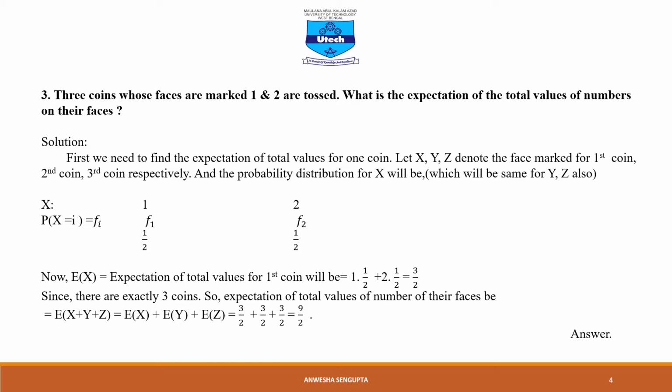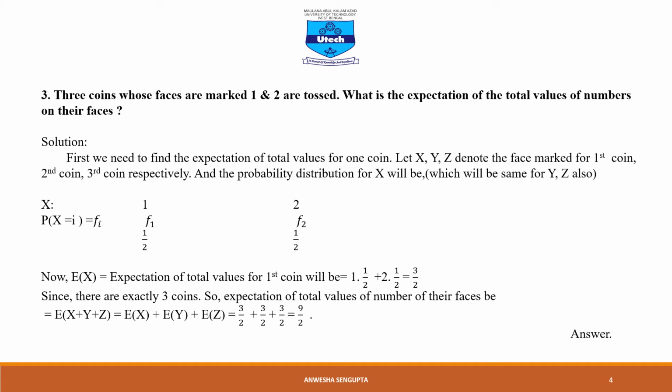Next, another important problem. 3 coins whose faces are marked 1 and 2 are tossed. What is the expectation of the total of the numbers on their faces? So we need to consider 3 coins. First we need to find the expectation for 1 coin. Let X, Y, Z denote the face marked for the first coin, second coin and third coin respectively.